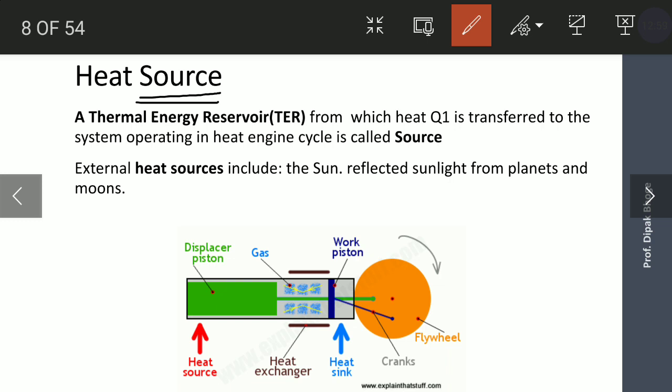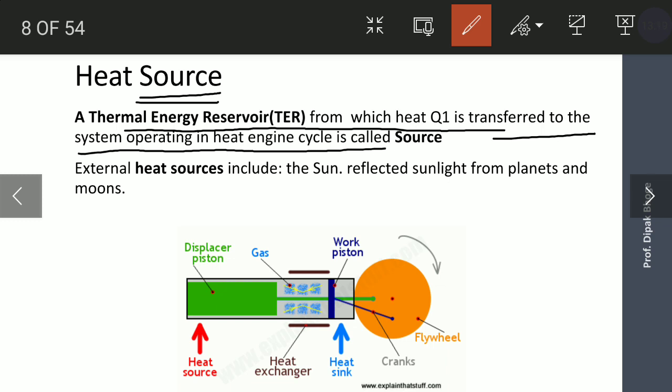Its definition is a thermal energy reservoir from which heat Q1 is transferred to the system operating in a heat engine cycle is called a source. Just now we have defined that a source is a system which continuously gives heat into the surroundings, still its temperature is unchanged or remains constant, and is called a source.